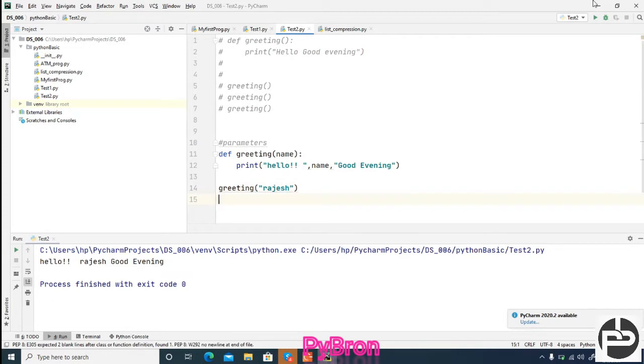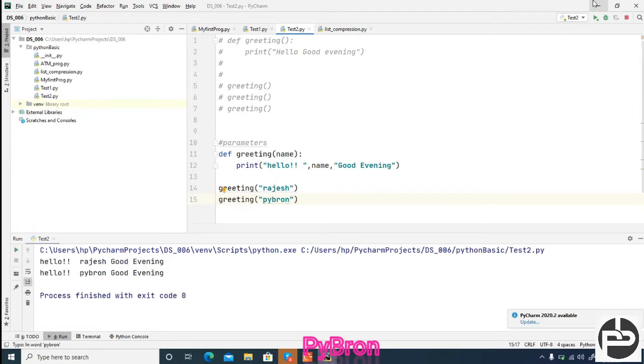So this is the beauty of that. Suppose the second time you want to greet someone, like this, suppose I want to give the greeting message to Pybron, okay? That is also possible. So hello Pybron, good evening. Got it. So this is the beauty of the method: once you define it, you can call it as many times as you want.